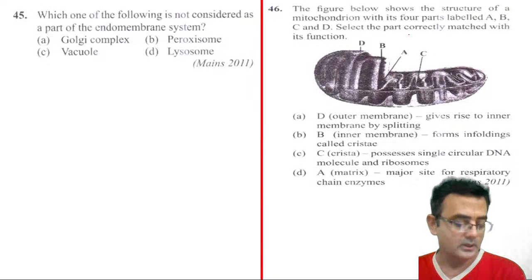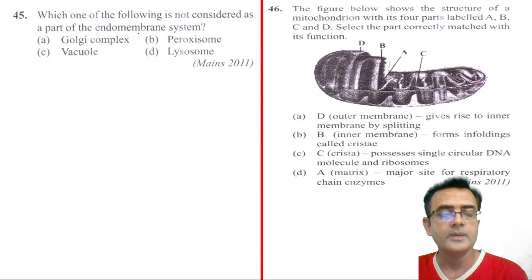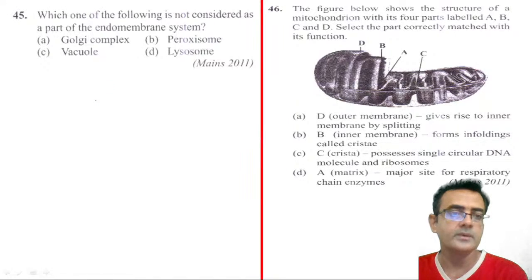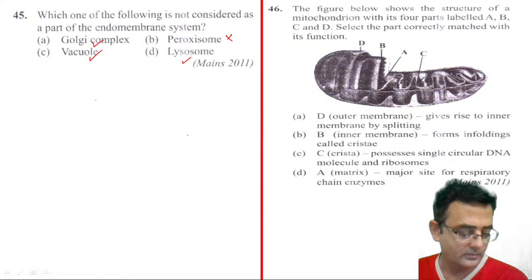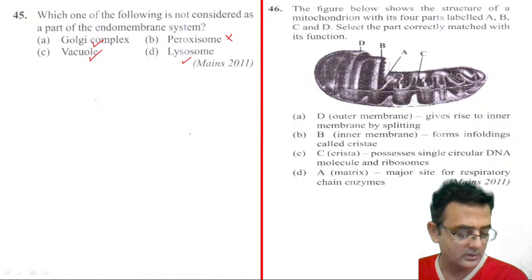Correct? Now 45 number. Which one of the following is not considered as part of the endomembrane system? In the endomembrane system, the endoplasmic reticulum will come, SER, RER, Golgi apparatus will come, lysosome will come, vacuole will come, because lysosome and vacuole come from the Golgi apparatus. Golgi complex is there, vacuole is there, lysosome is there, peroxisome is not there. So the answer for 45 will be B, peroxisome. Okay, 43 is D, Dhruvi, Abhay Kumar Golgiya.